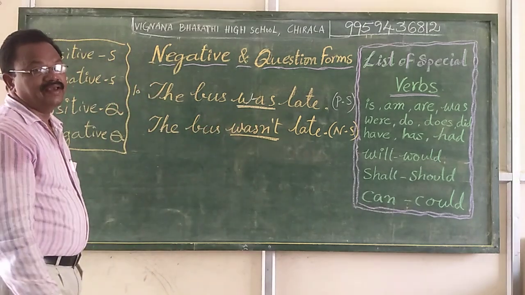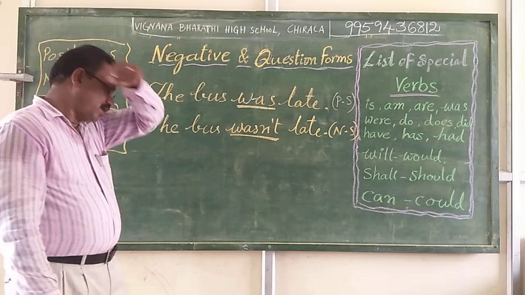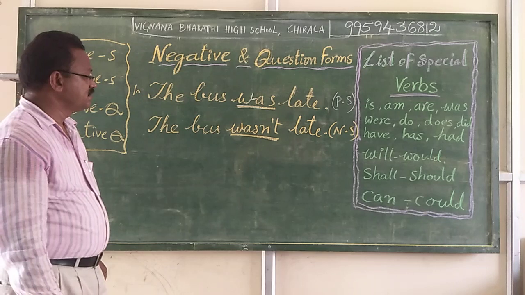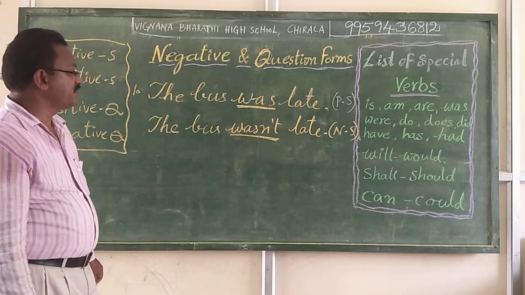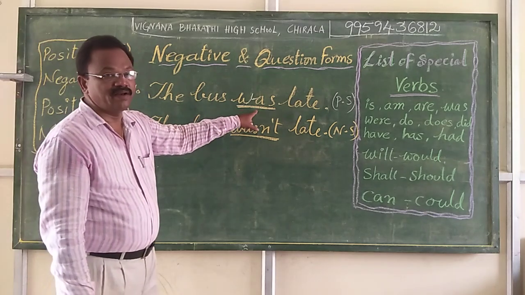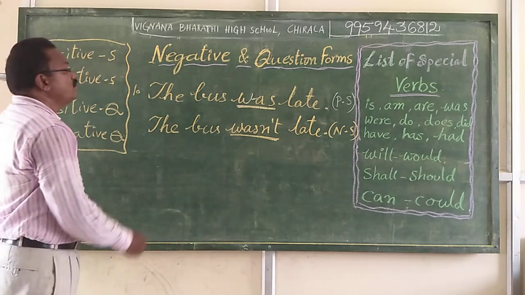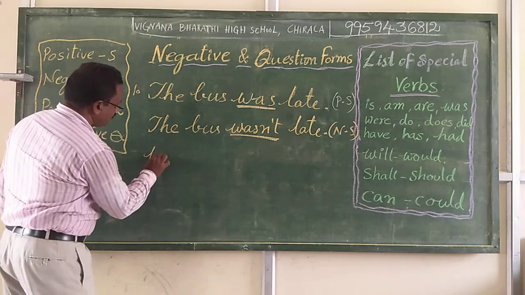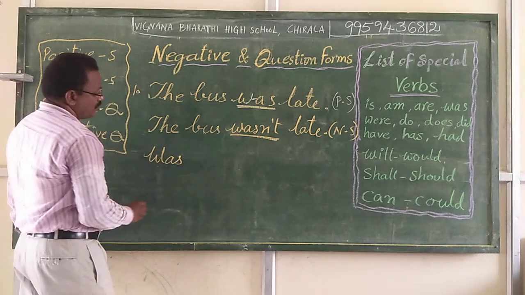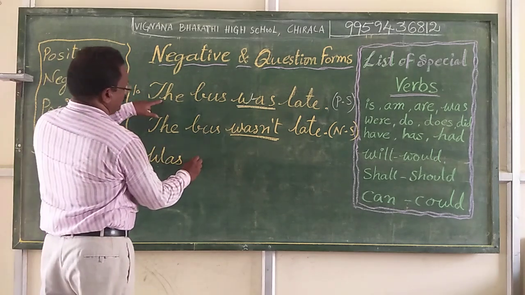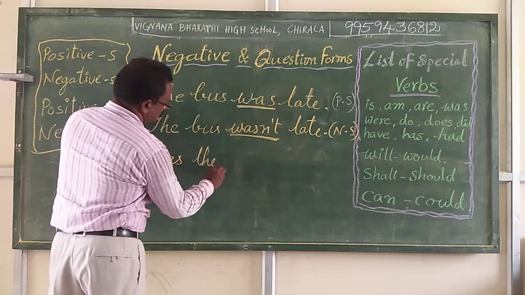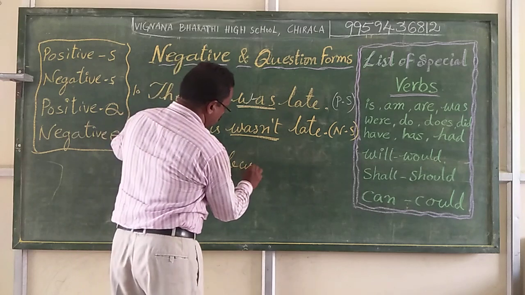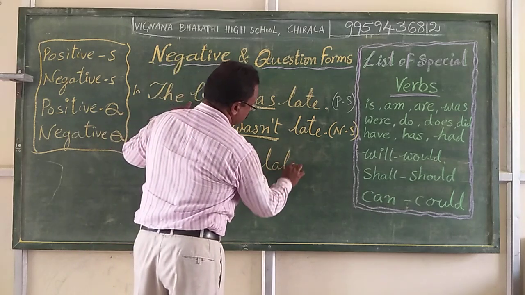Here, to make a question form, either positive or negative, we need to recognize the verb part in the sentence. Was is the verb in the sentence. Now, we prefix this was at the beginning of the sentence: Was the bus late?